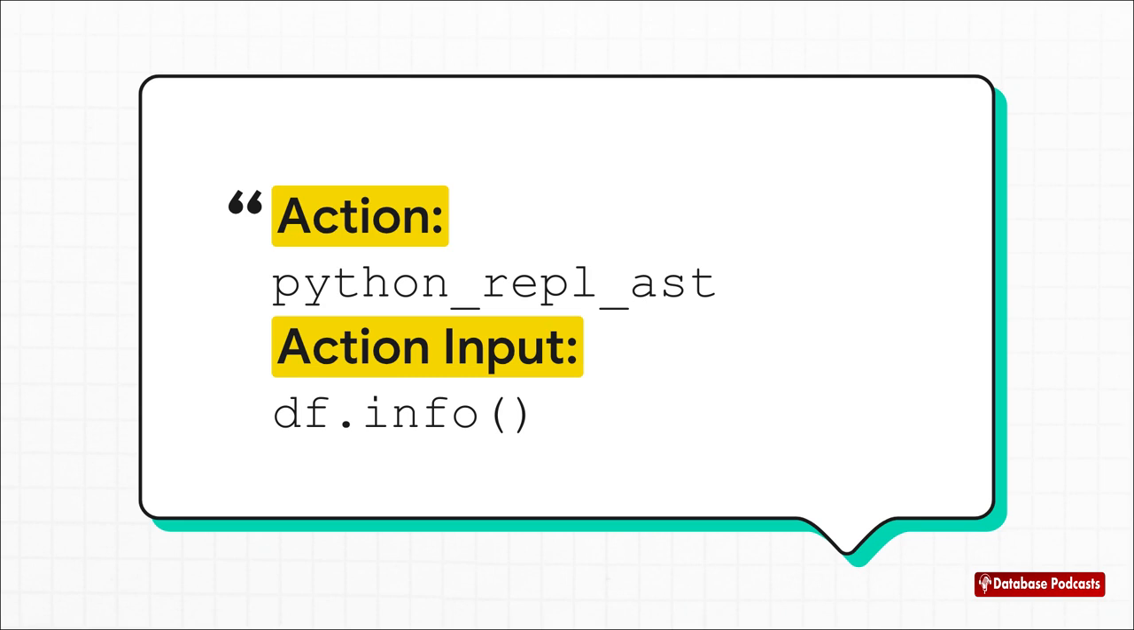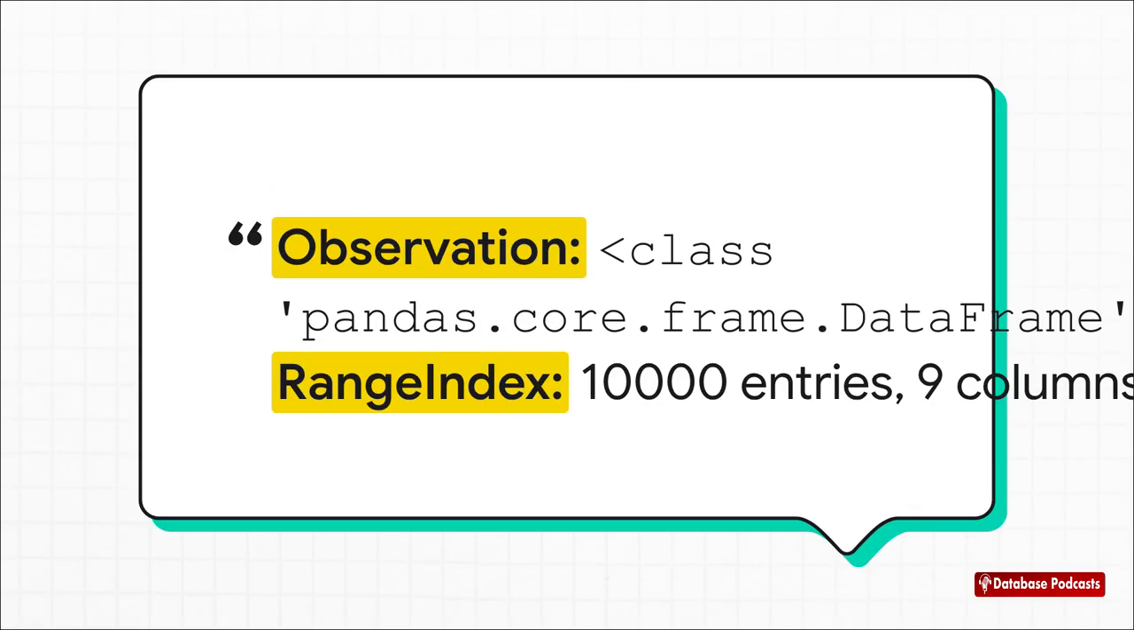It's how you get a quick overview of a data set. What are the columns? What are the data types? That kind of thing. And boom, it gets its observation back. It now knows it's working with a pandas data frame. It's got 10,000 rows and 9 columns. This result completes the first loop, and now this new information is going to feed directly into its next thought.